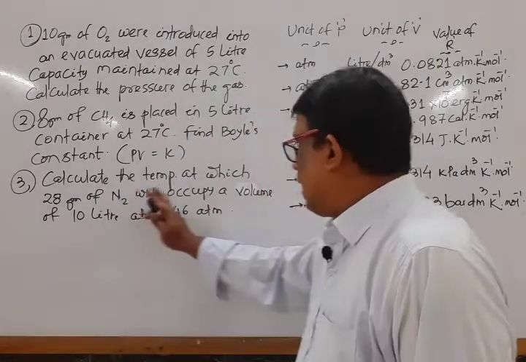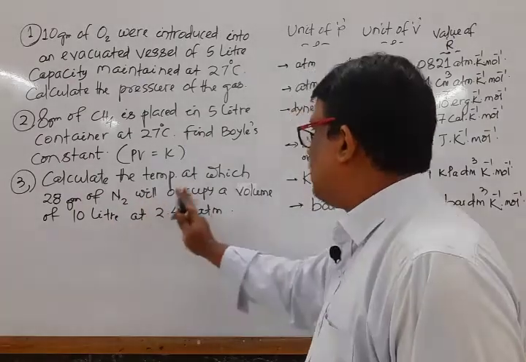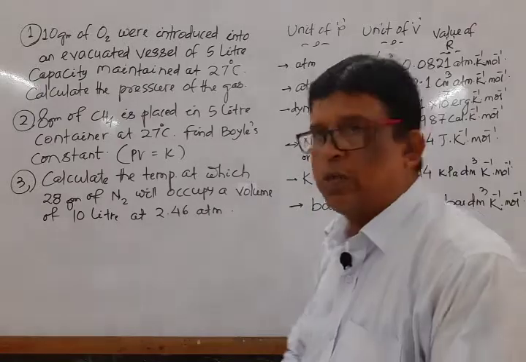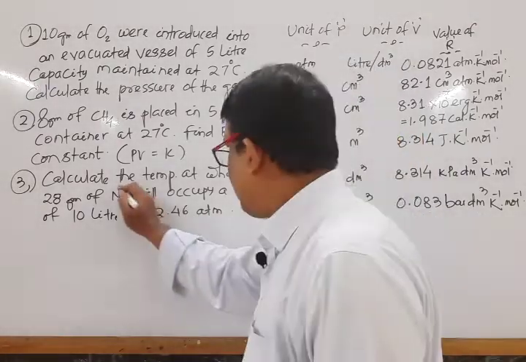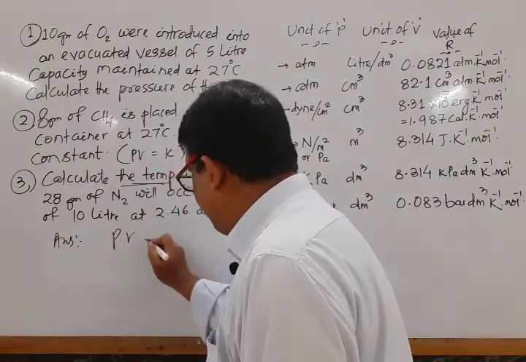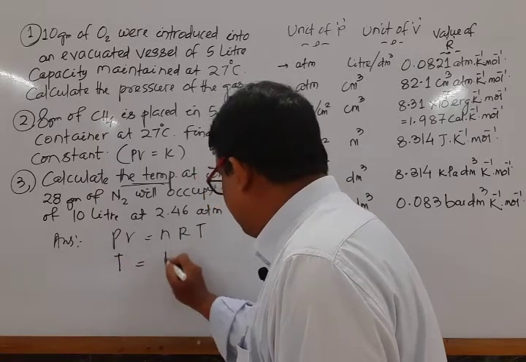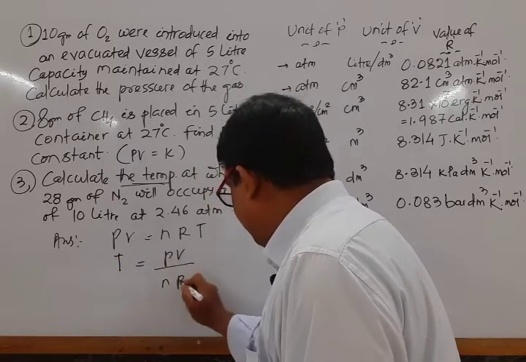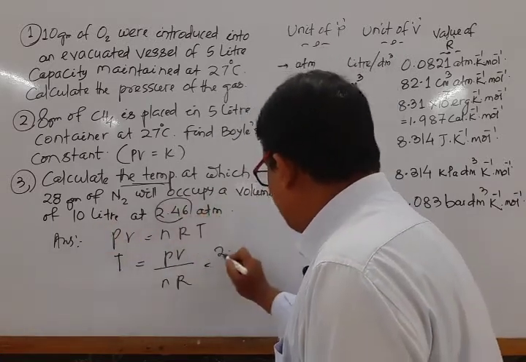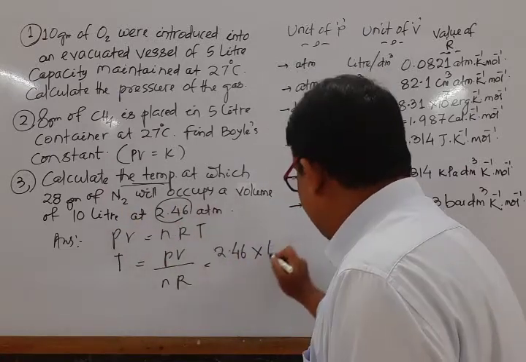Mark the problem. Calculate the temperature at which 28 gram of nitrogen will occupy a volume of 10 liter at 2.46 atmosphere. So the question is, calculate the temperature. We know PV is equal to nRT. Our aim is to calculate T. T is equal to PV by nR. Here pressure is given, that means 2.46. Volume is given, 10 liter.